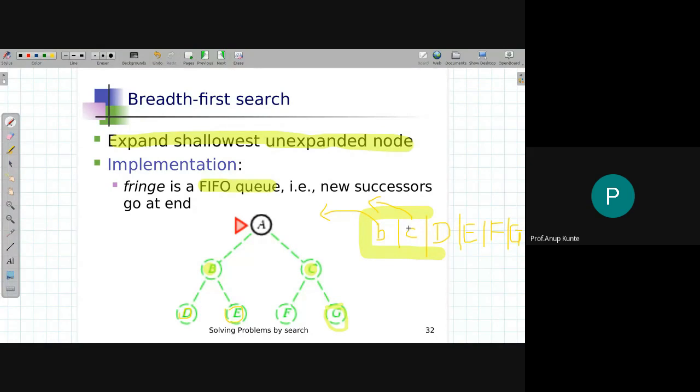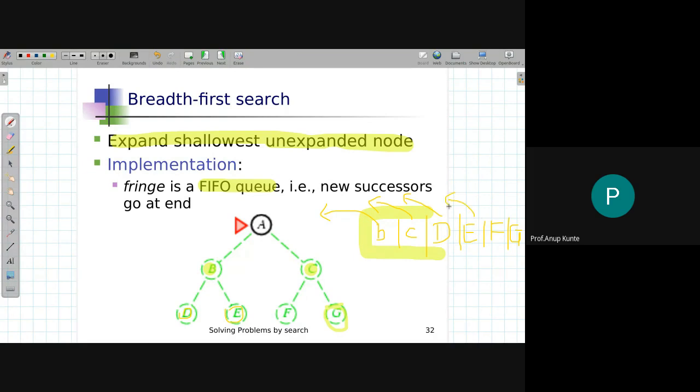This is just an example, and you should know generally people organize things in alphabetical order or numerical order. Okay, now what will happen next? B and C are already out of the queue, D is there in the queue. You will remove D. D is not my goal node, so I will discard D. Can I expand D? No, beyond D there is no node for this particular problem, so the expansion of D will be null. Nothing will be added to the fringe list.